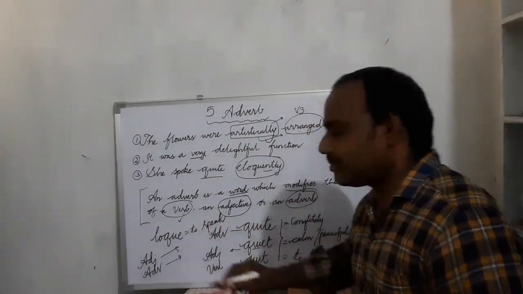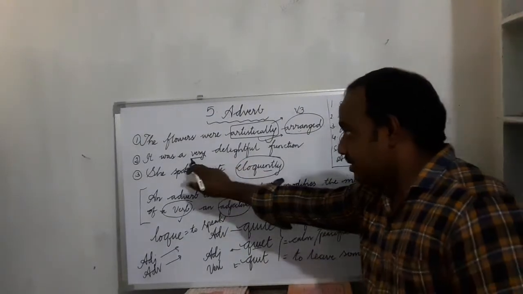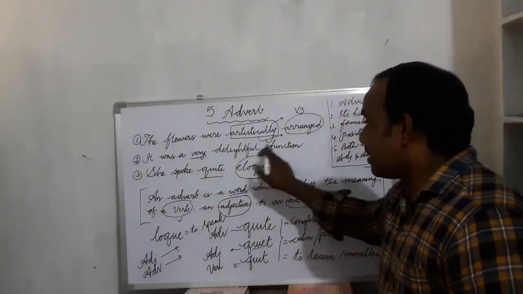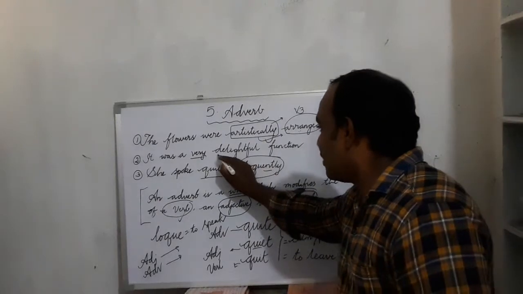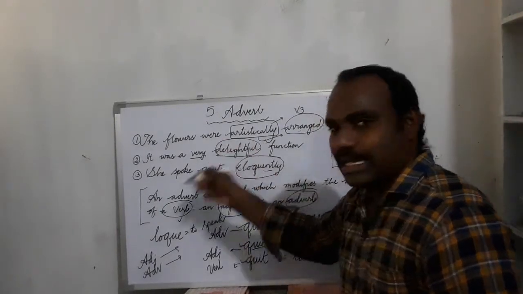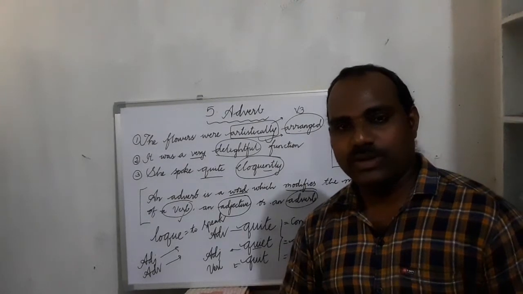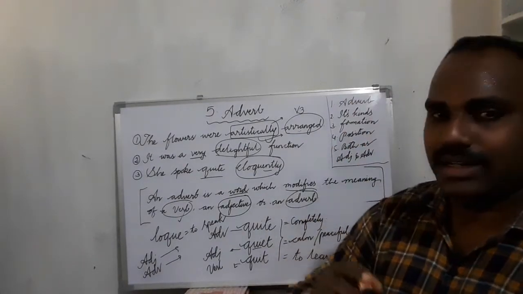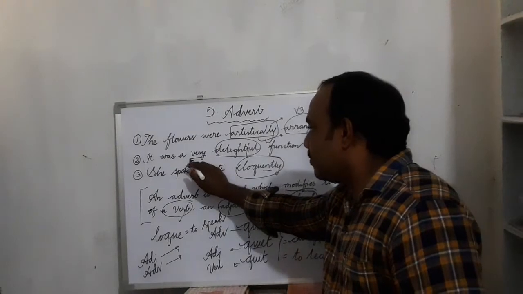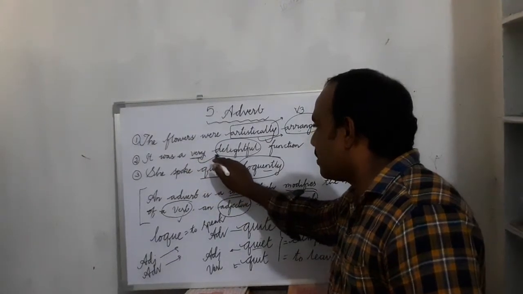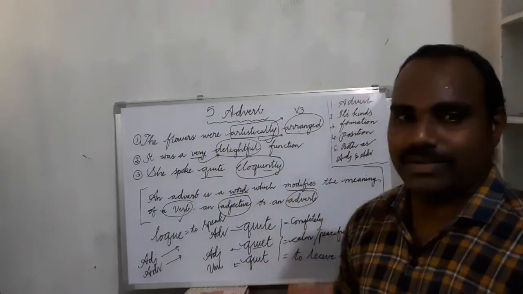This is the second sentence: it was a very delightful function. Here, delightful, as I have just told you, is an adjective. Delightful, more delightful, and most delightful. Here, the word very talks about an adjective.